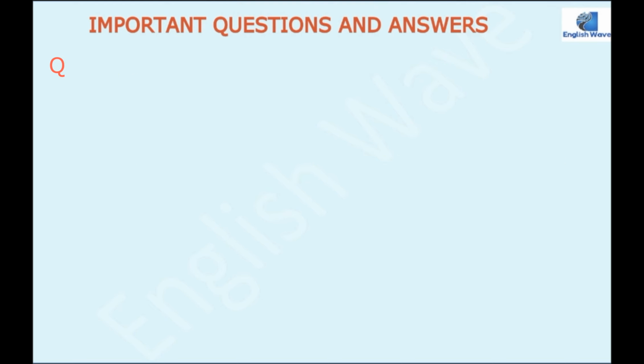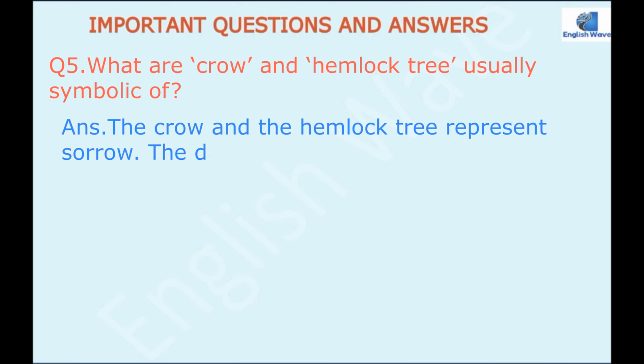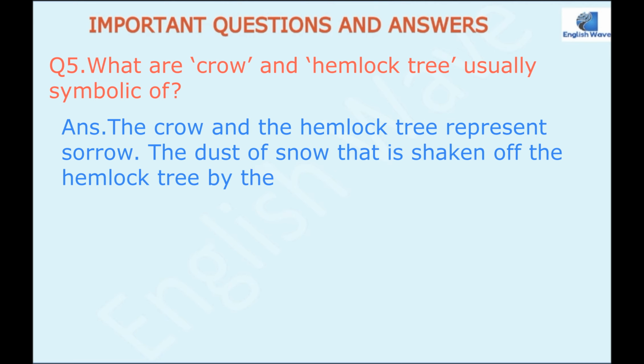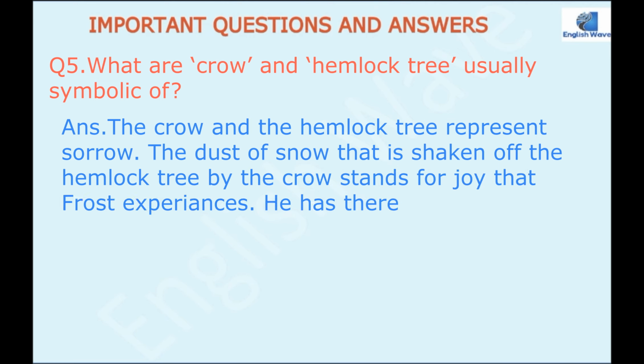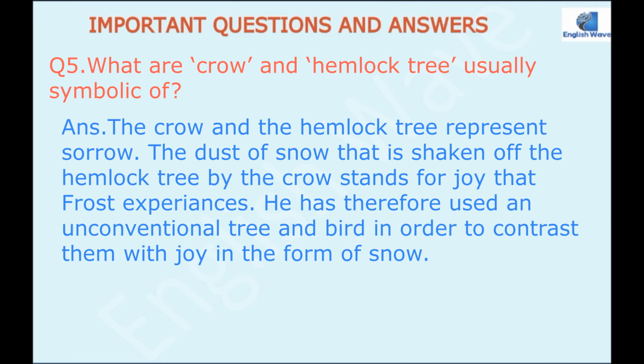Next question is, what are crow and hemlock tree usually symbolic of? Answer would be, the crow and the hemlock tree represent sorrow. The dust of snow that is shaken off the hemlock tree by the crow stands for the joy that Frost experiences. He has therefore used an unconventional tree and bird in order to contrast them with joy in the form of snow. Let's move on to the next question.